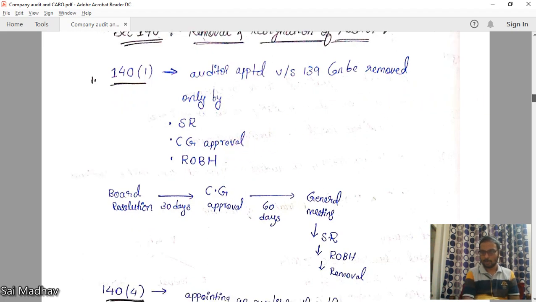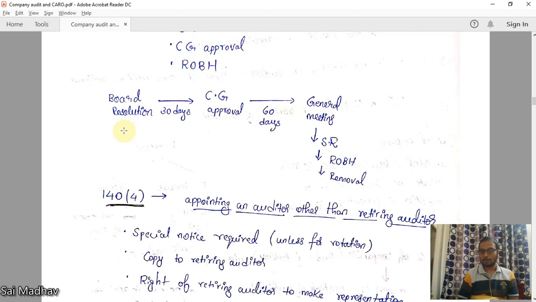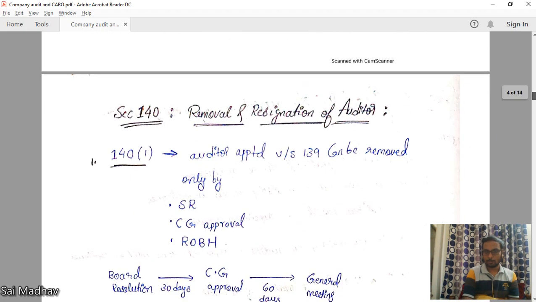What is the process to remove an auditor? First, you should pass a board resolution to remove the auditor. Within 30 days of board resolution, obtain central government approval. After obtaining central government approval, within 60 days, in general meeting, a special resolution to be passed for removal of auditor. However, that auditor should be given opportunity of being heard. Then finally you can remove the auditor. Okay. This is section 140 subsection 1.